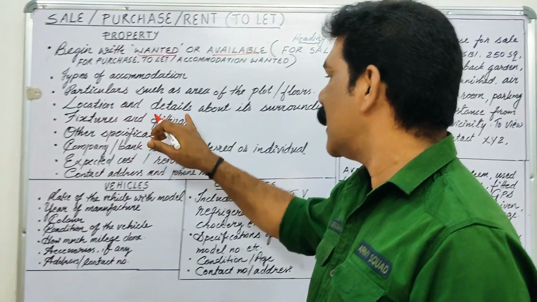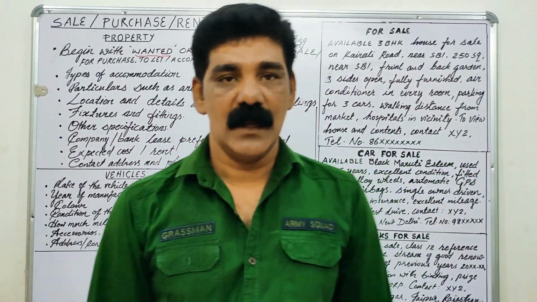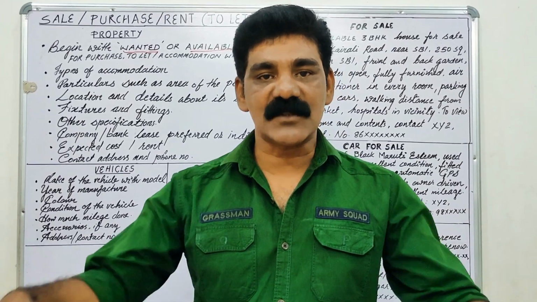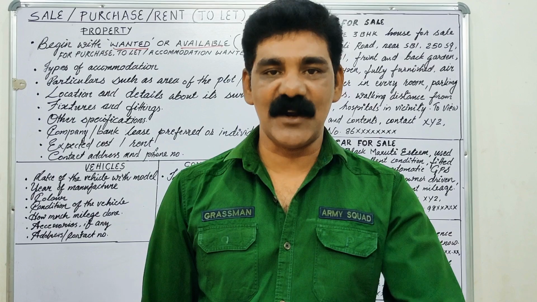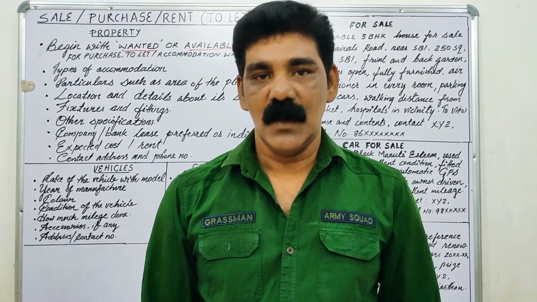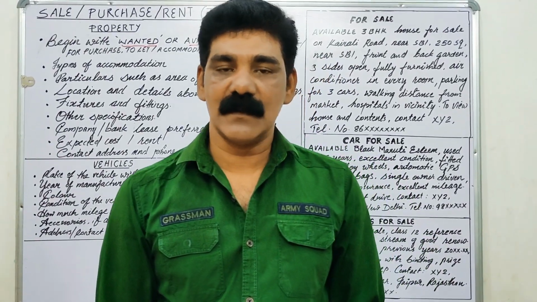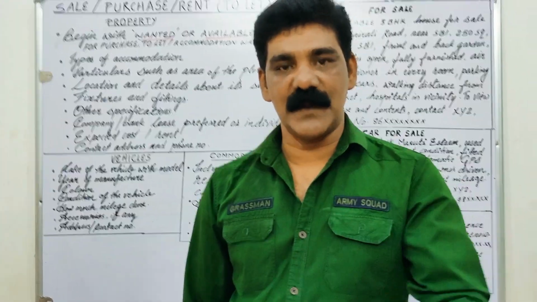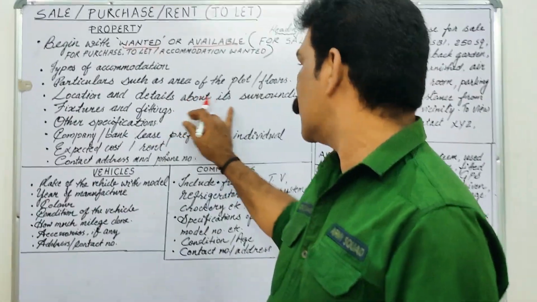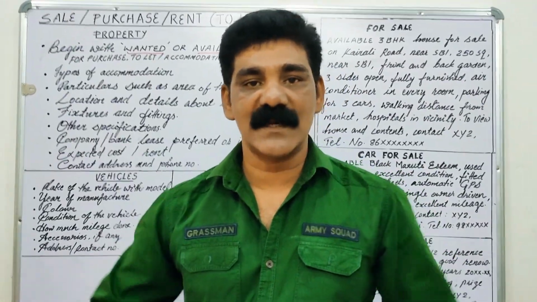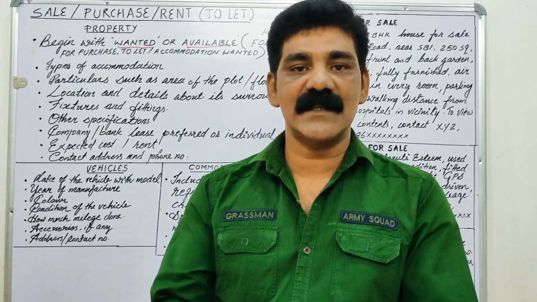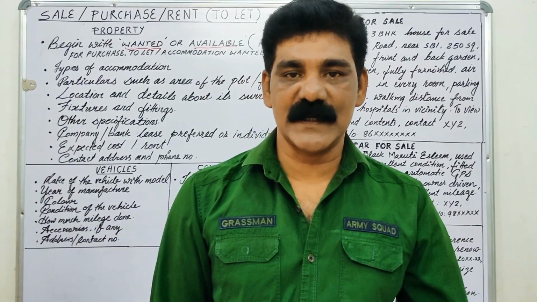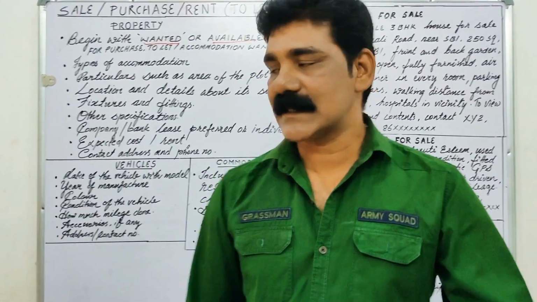Then the location and details about its surroundings. Where is it located? Give its location, for example, nearby State Bank of India or nearby a school or some other landmarks. Is the shop in the center of the market? Give that detail, and also the surroundings. What are the things that you can see around? And what is the distance from your property to the market or to the hospital or some famous schools? Give all these details there.